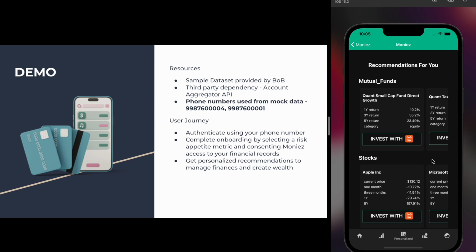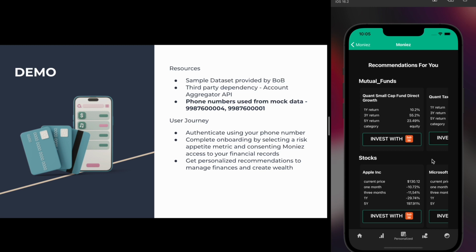The slab ranges from 0 to 30%, which gives high risk recommendations, 30 to 50%, which gives high and moderate risk recommendations, and 50 to 80, which gives low and moderate risk recommendations. The last one is 80 to 100, which gives low risk recommendations. This helps the user understand investment options that are suitable for their financial health.